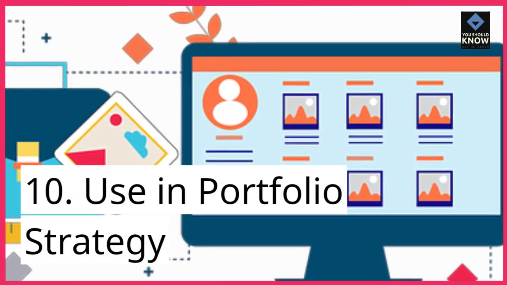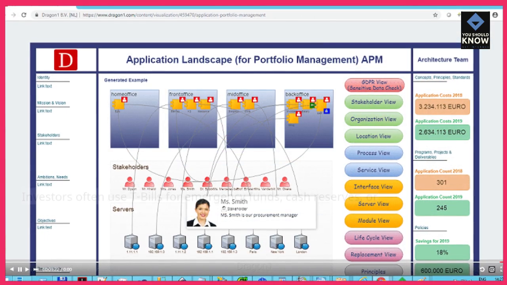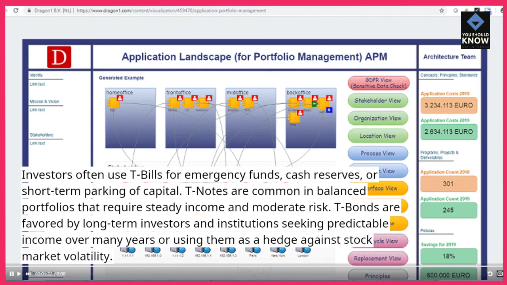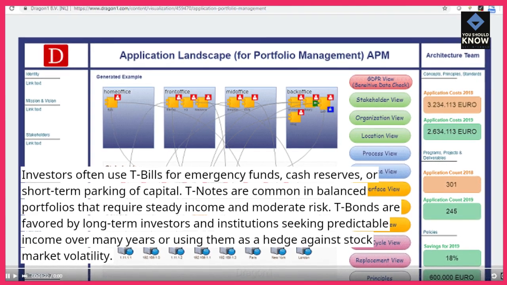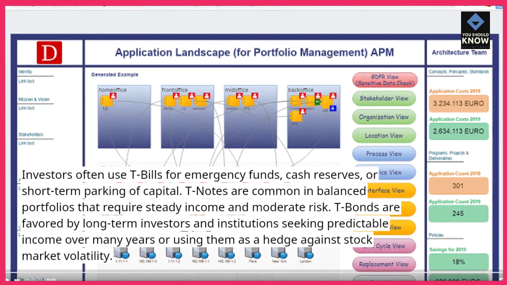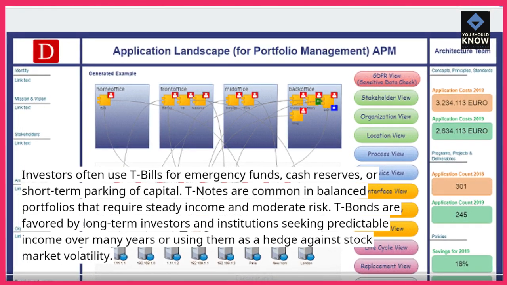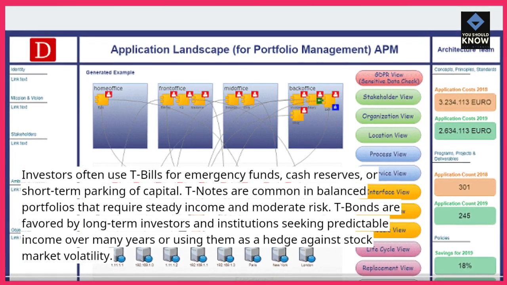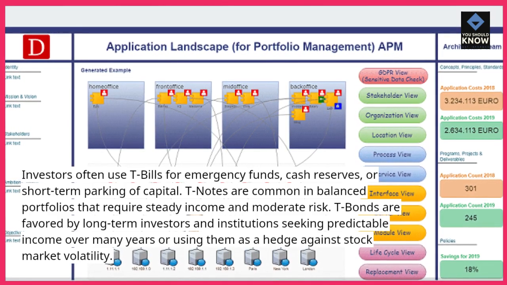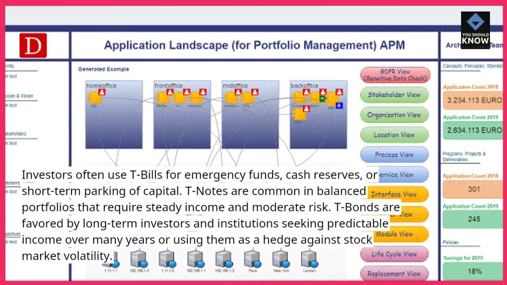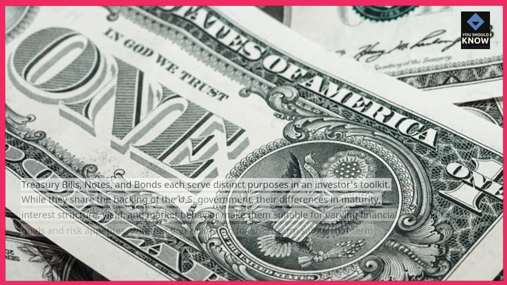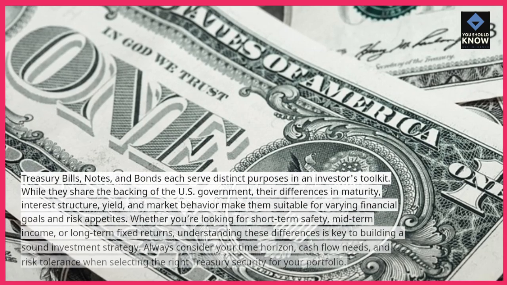10. Use in portfolio strategy. Investors often use T-bills for emergency funds, cash reserves, or short-term parking of capital. T-notes are common in balanced portfolios that require steady income and moderate risk. T-bonds are favored by long-term investors and institutions seeking predictable income over many years or using them as a hedge against stock market volatility.